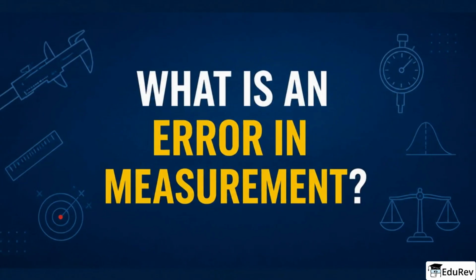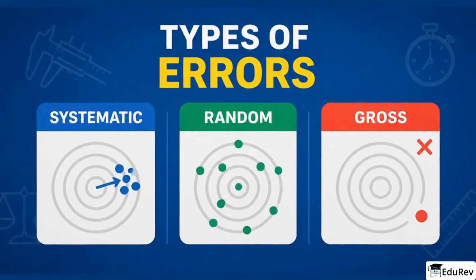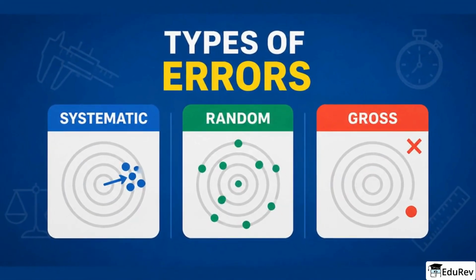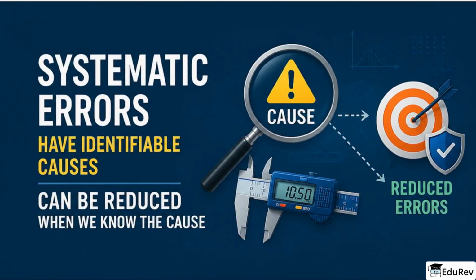Now, what is an error in measurement? Error is the difference between the measured value and the true value. Errors come in three main groups: systematic errors, random errors, and gross errors. Systematic errors have identifiable causes and can be reduced when we know the cause.